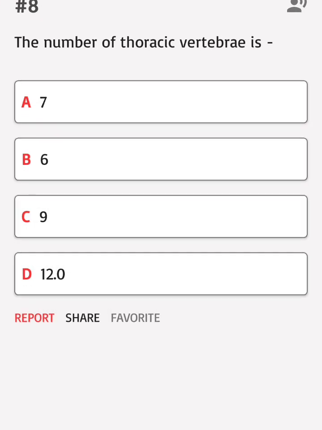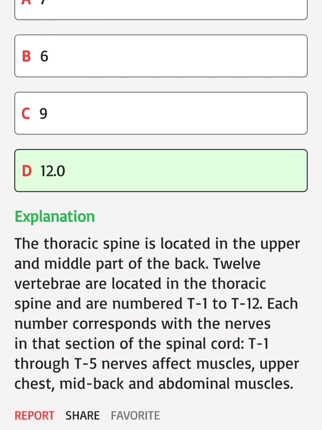The number of thoracic vertebrae is: A. 7, B. 6, C. 9, D. 12. Correct answer: D. The thoracic spine is located in the upper and middle part of the back. 12 vertebrae are located in the thoracic spine and are numbered T1 to T12. Each number corresponds with the nerves in that section of the spinal cord. T1 through T5 nerves affect muscles, upper chest, mid-back and abdominal muscles.